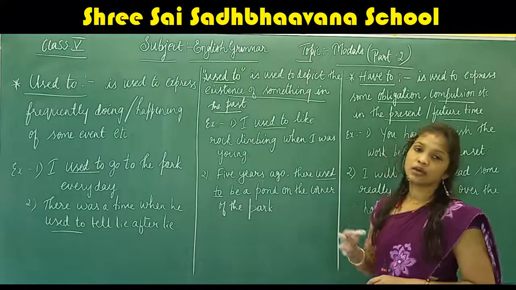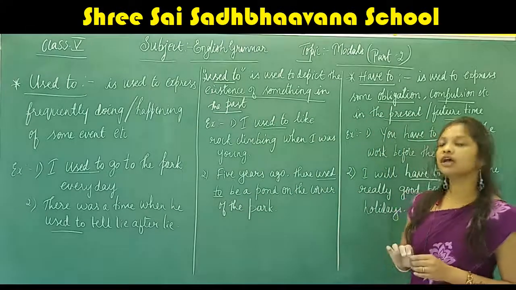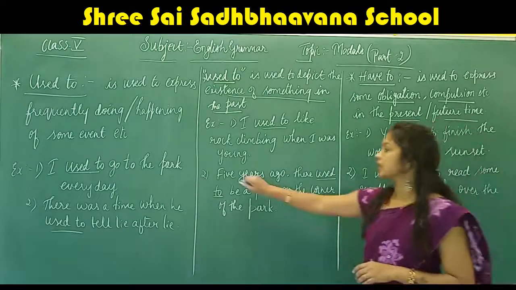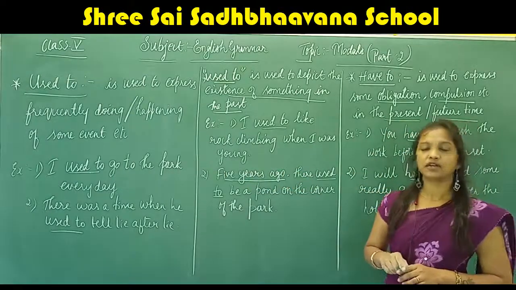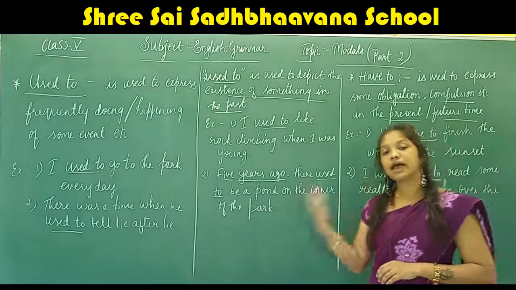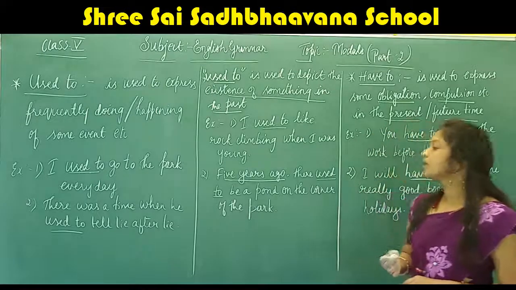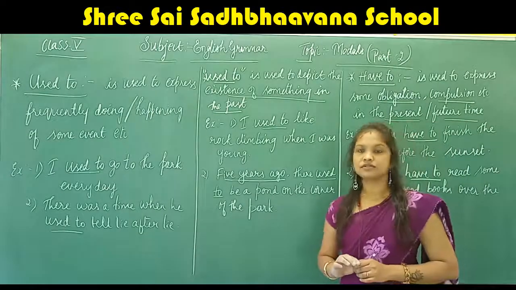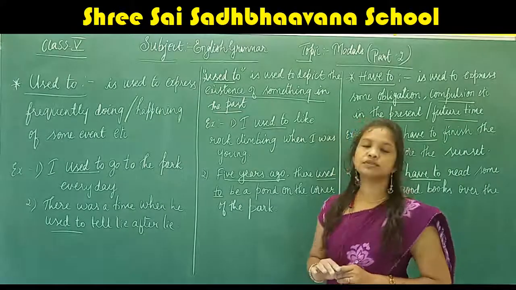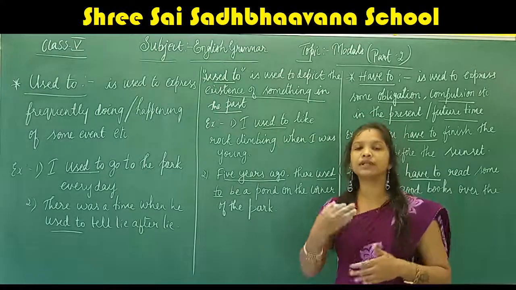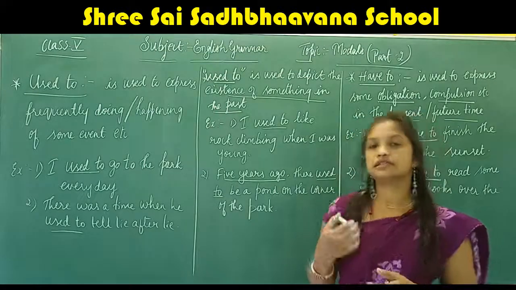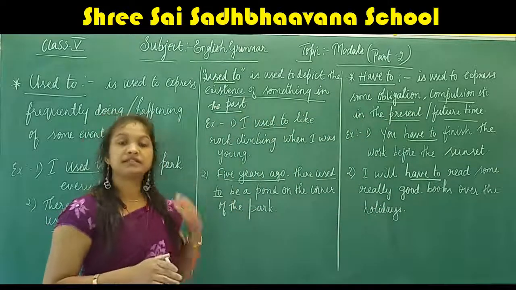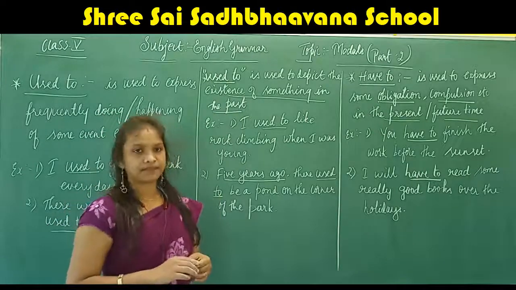Next, five years ago, there used to be a pond on the corner of the park. Here it is talking about the past time, the action which has happened in the past. And so, children, the modal used to is used to express the actions which frequently happen, and also to tell the existence of something in the past.